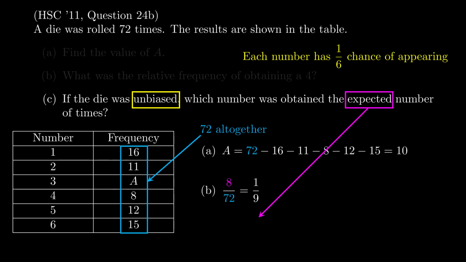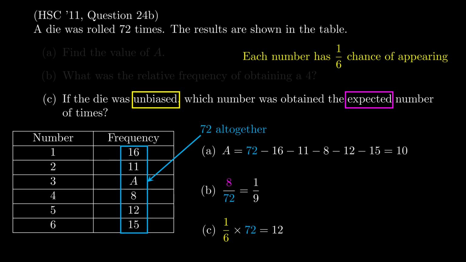is 1 in 6, the probability of it appearing, multiplied by the number of times it was rolled, which for us is 72. So the expected number of times each number appears, we'd expect, right, that in 72 rolls, each of them appears 1/6 of the time, so we'd expect for each of them to appear 12 times. Right. And again, that expect isn't as though we were really sitting there thinking that every number would appear 12 times. Again, it's a mathematical expectation, not a literal, real-life expectation. Okay, so mathematically, we expect that 1/6 of 72 is 12 times for each number.